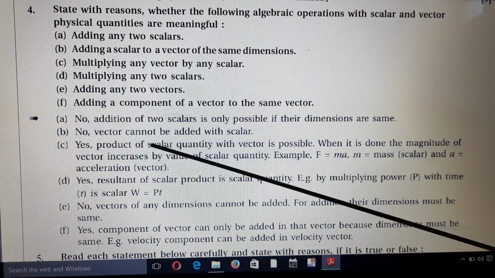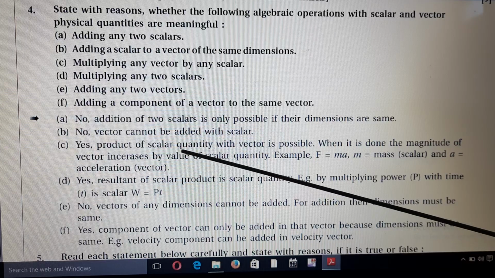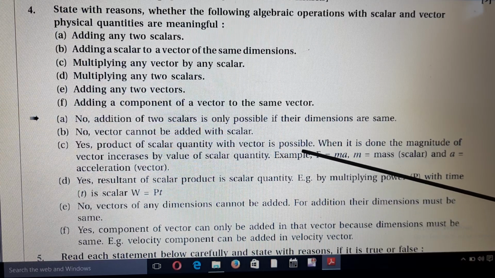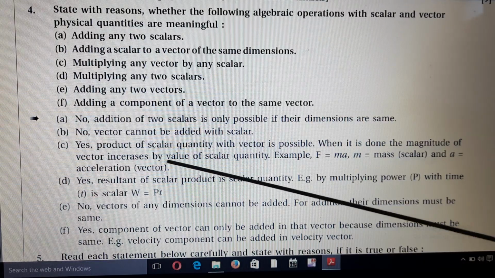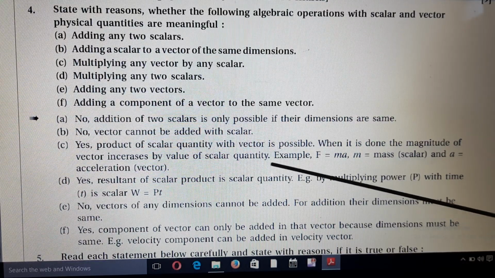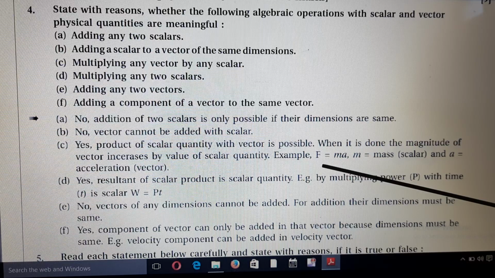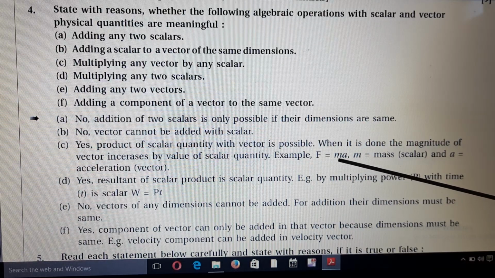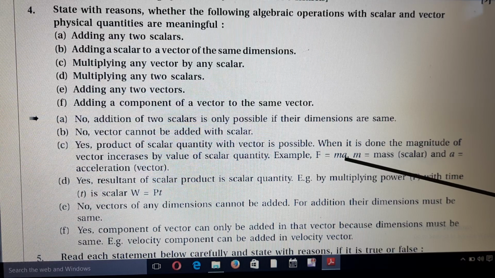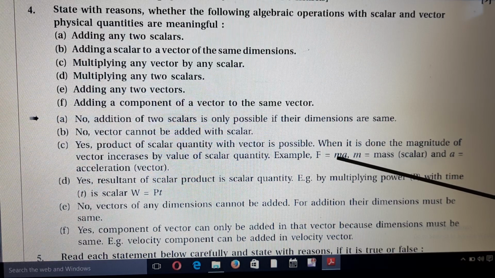The product of a scalar quantity with a vector is possible. When it is done, the magnitude of the vector changes by the value of the scalar quantity. Example: force F is equal to ma, where m is mass and a is acceleration. Here mass is a scalar quantity and acceleration is a vector quantity.